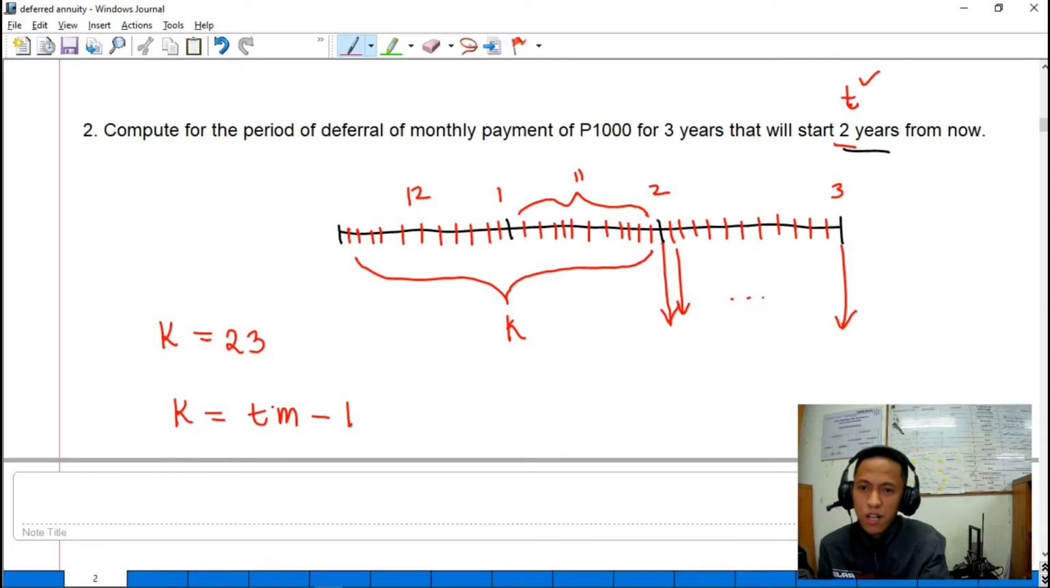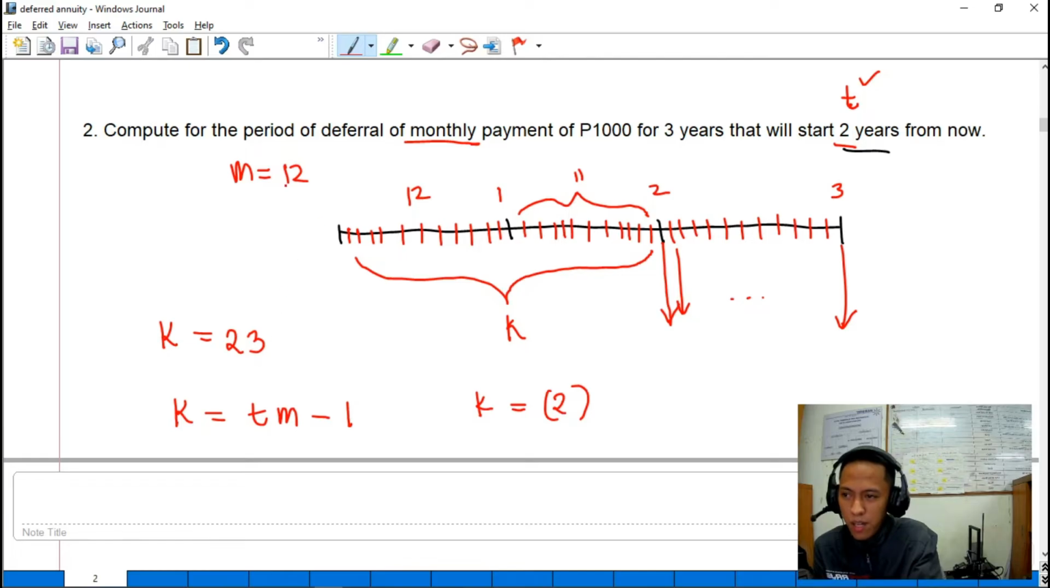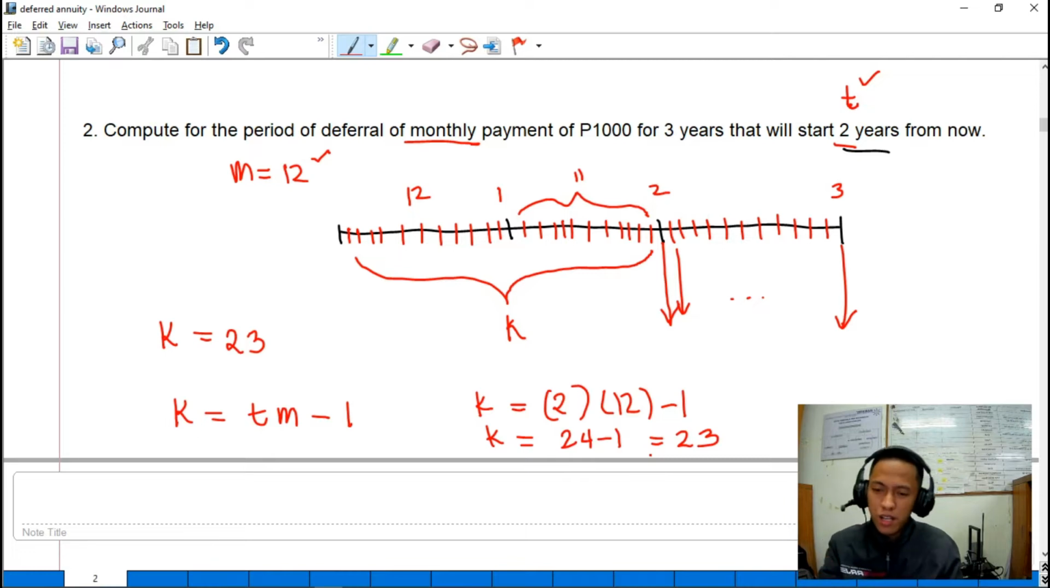M, guys, is the compounding period. Dito, yung compounding period natin is monthly, therefore, that is equal to 12. So, we can compute K. K is equal to T, which is 2, times M, which is 12, minus 1. So, we can see here that 23 siya. So, 24 minus 1, that is 23. So, we can actually use this formula for easily finding the period of deferral.